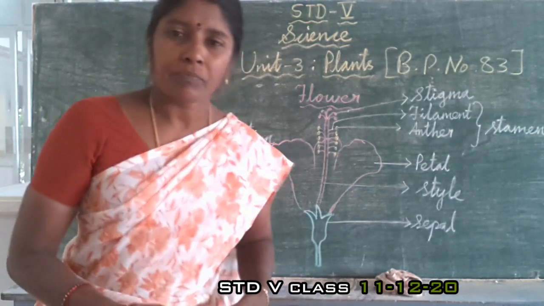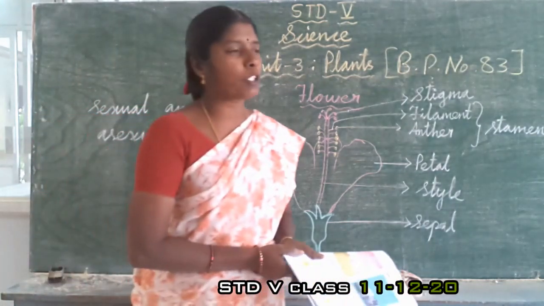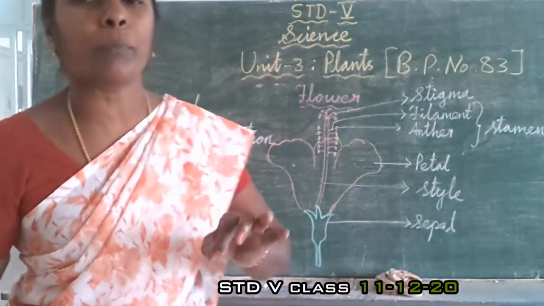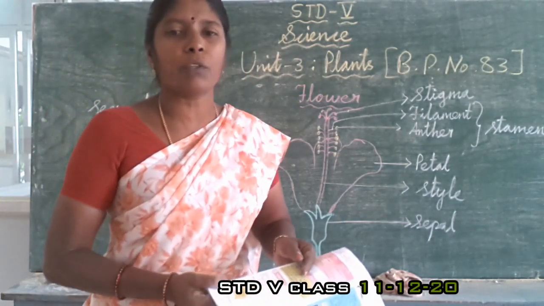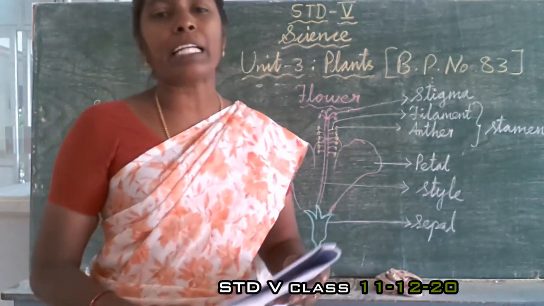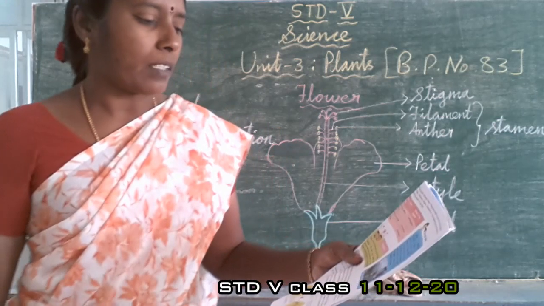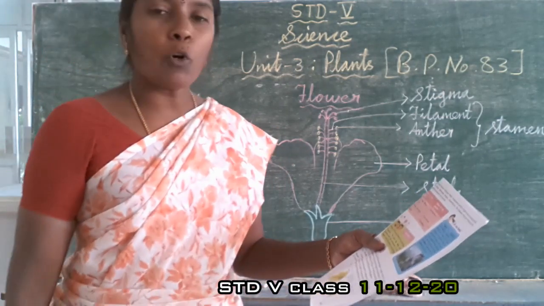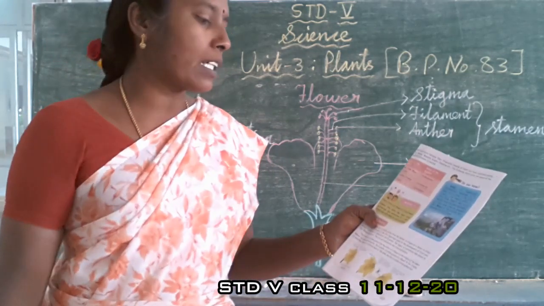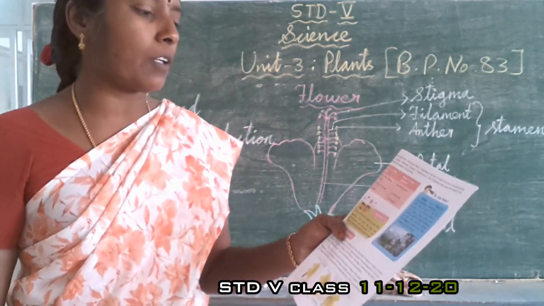Okay. Then Kurinji flower, you might have learnt in Tamil, that the Kurinji flower blooms once in 12 years, isn't it? So that one is Kurinji flower that is found in Nilgiris. Okay, then that blooms once in 12 years, that's all. Then it is in blue color, that is Neela Kurinji.